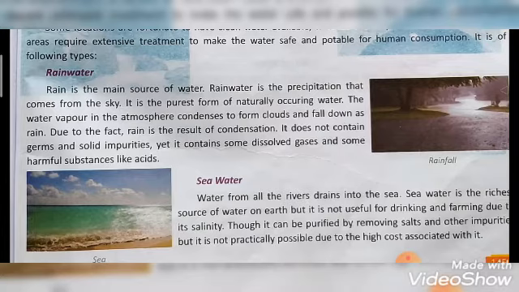It is the richest source of water on earth, but it is not used for drinking and farming due to salinity. So this seawater is the richest source of water on earth, but it is not useful for drinking and also for irrigation, because it is salty water. It is not suitable for drinking, and it is not suitable for irrigation also, because it is salty water.